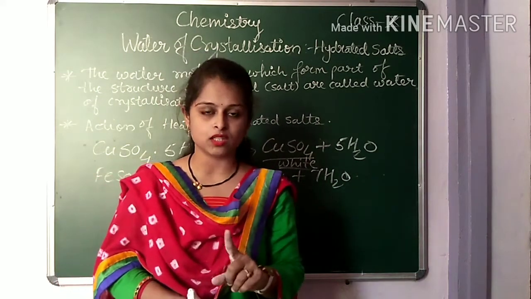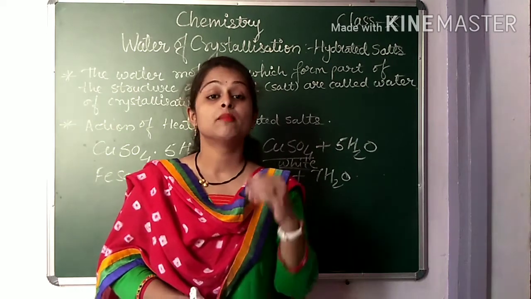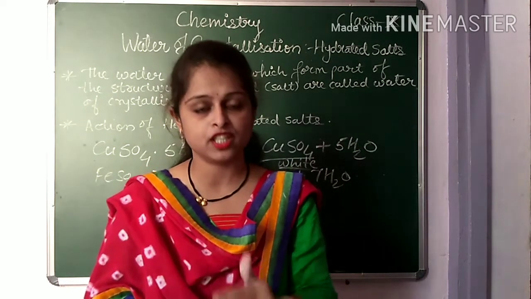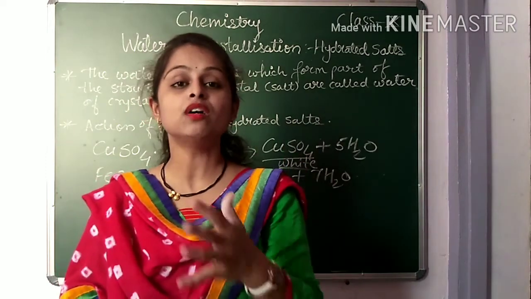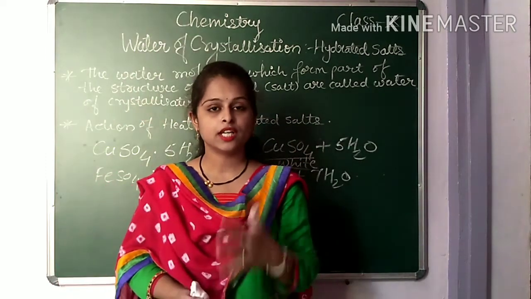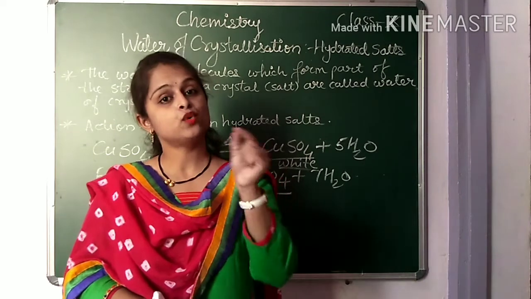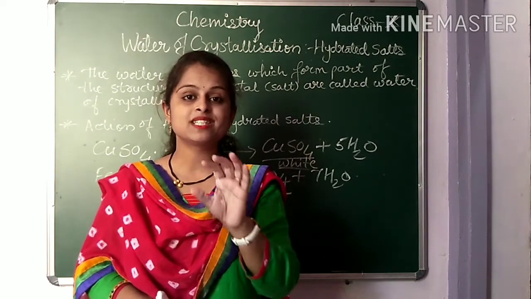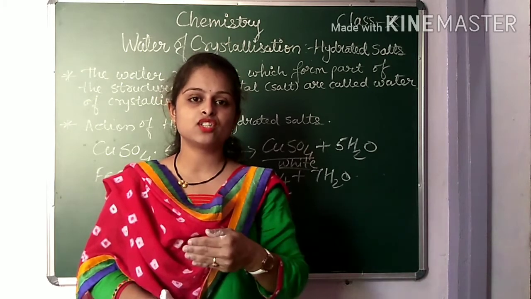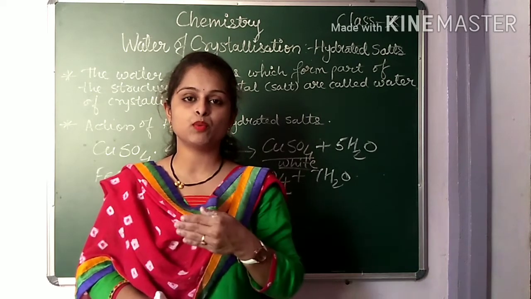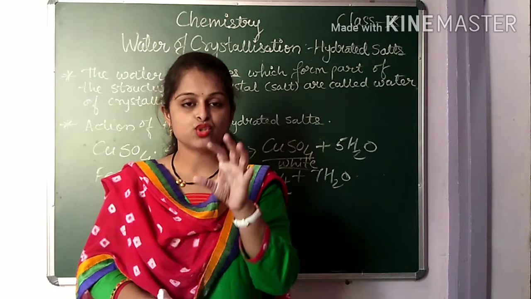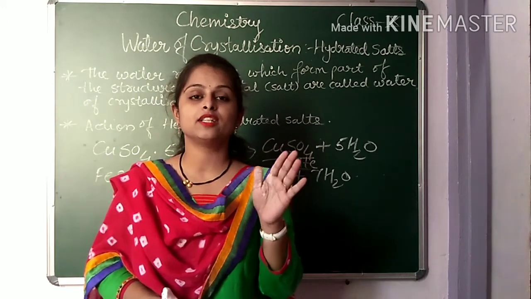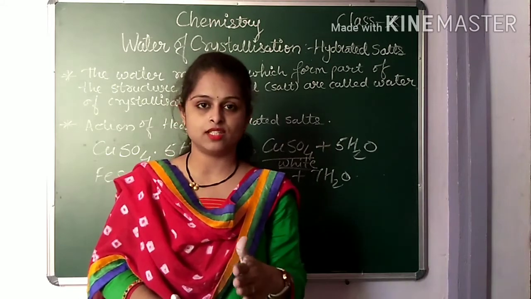Why did it change into white color? Actually it is in blue color. This copper sulfate is actually in blue color. But how does it change into the white color? Because whatever water molecules are present in it are eliminated due to the heat. Then again you add a few drops of water. You will immediately see the color change into blue. That white changed into blue. So this reaction shows that these are hydrated salts, containing water molecules of crystallization.